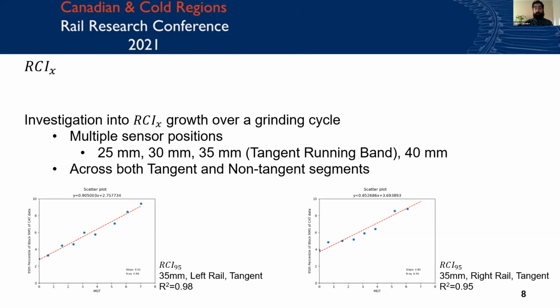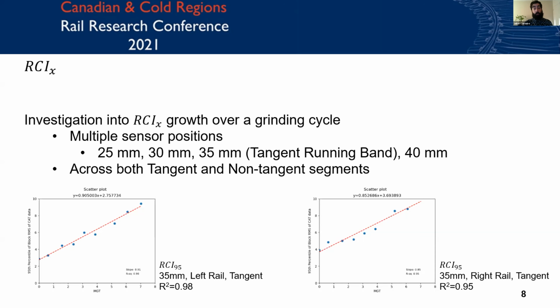So for reference, the 35 millimeter sensor is the tangent running band. And then as we move to non-tangent, that slides based on whether you're the low rail or the high rail, to 40 millimeters or 30. So what we found was that we could see consistent RCI 95 growth in the 30 to 40 millimeter sensor positions, 35 inclusive, in both tangent and non-tangent rail, while 25 millimeters saw very, very little growth.